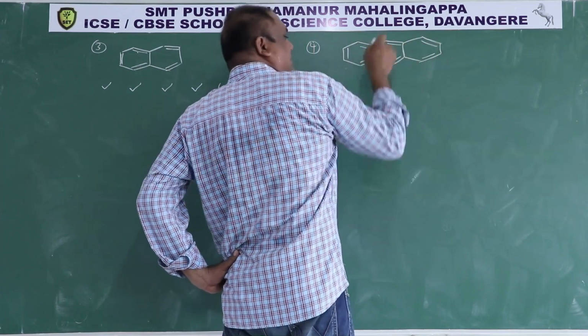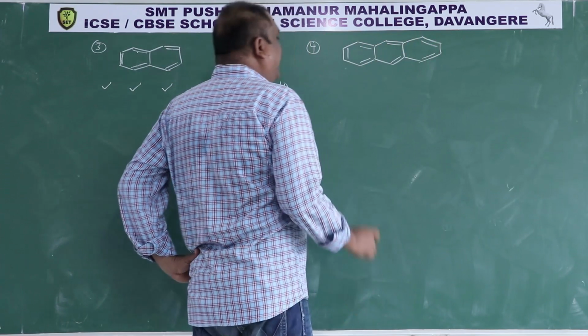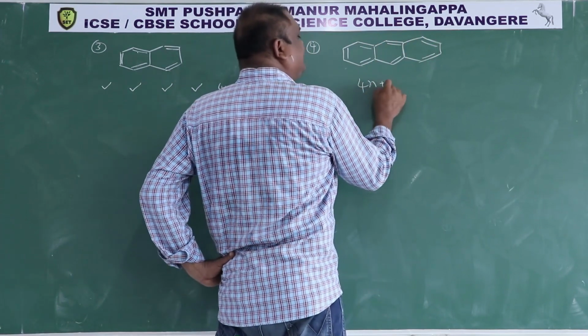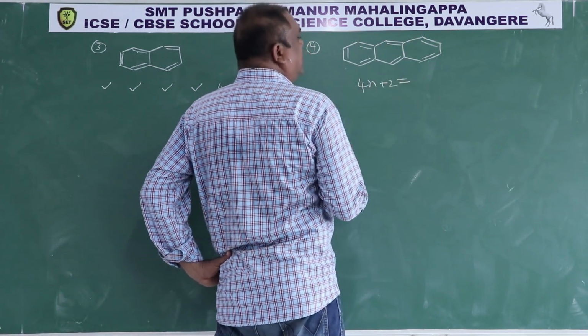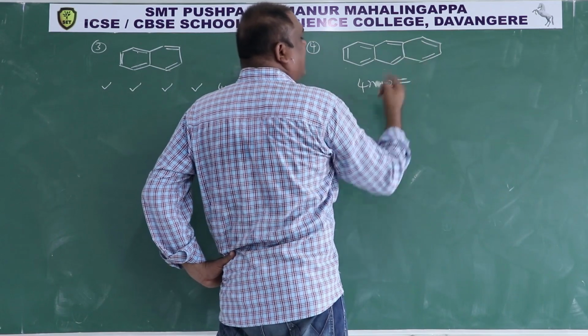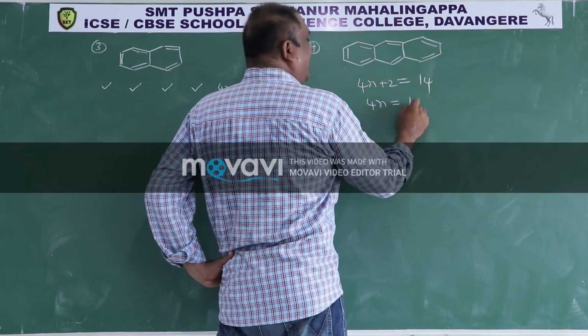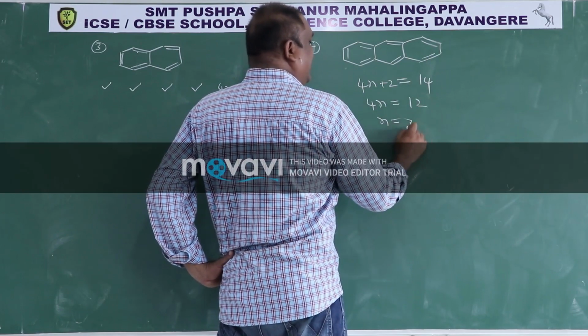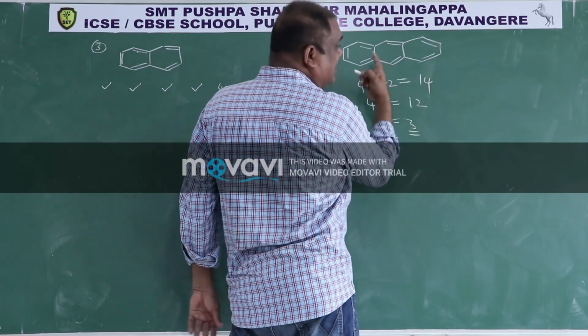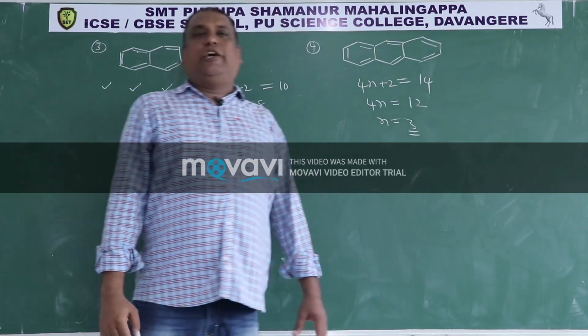This is a cycle. Then 4n plus 2 is equal to 5, 6, 7, 7 twos are 14. Then 4n is equal to 12. n is equal to 3. It is an integer. Therefore, anthracene is aromatic in nature.